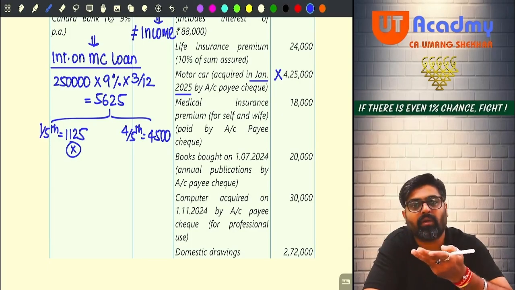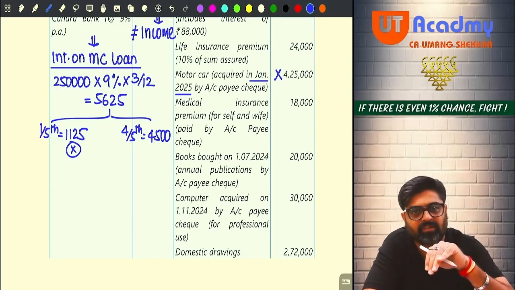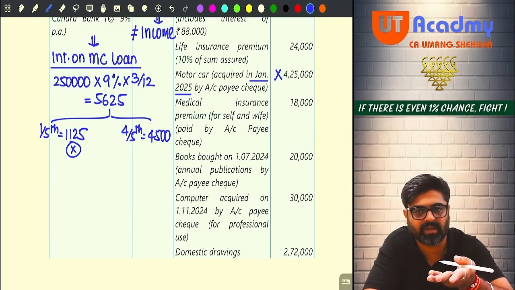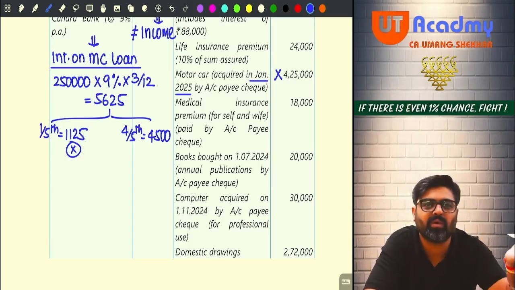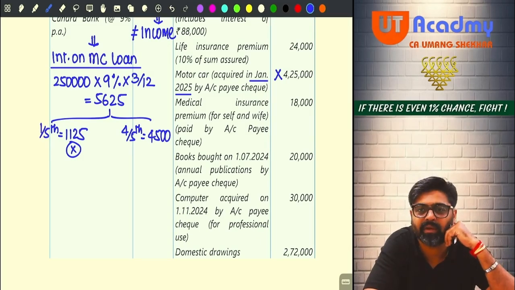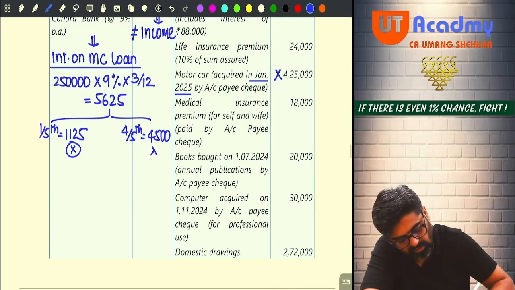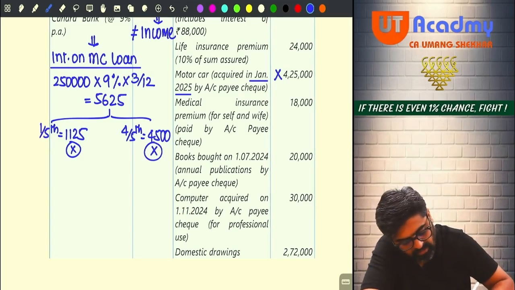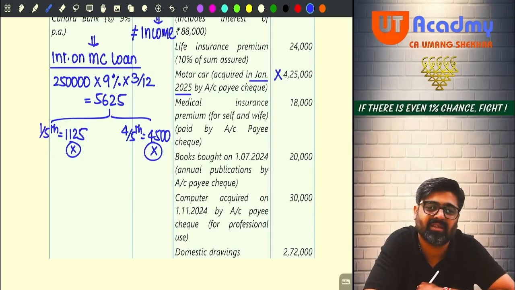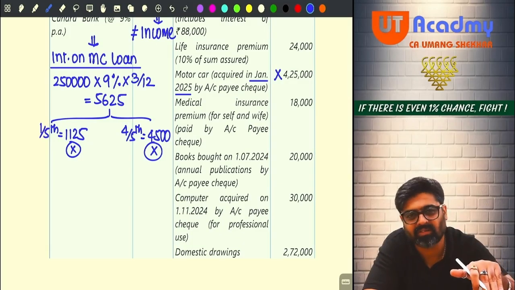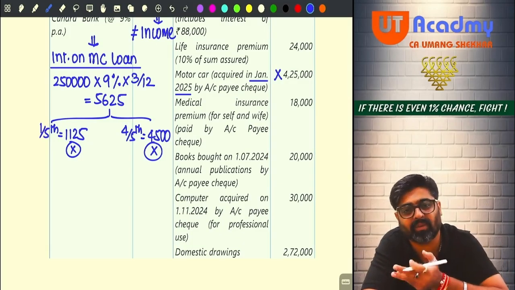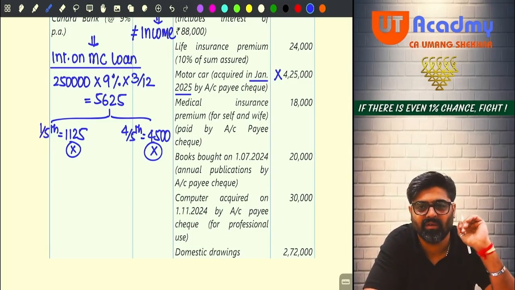But 4,500, which was allowable out of 5,625, cannot be claimed as a deduction now also because it is not paid. Getting my point? So, sir, why are you taking payment basis? Friends, cash basis: all the incomes, receipt basis; all the expenses, payment basis. That's it.